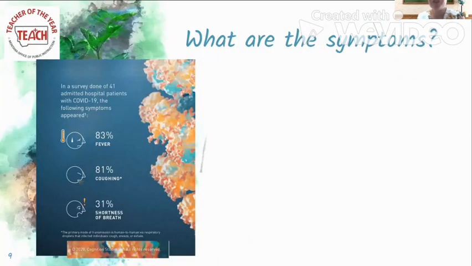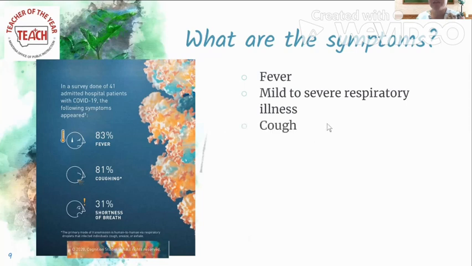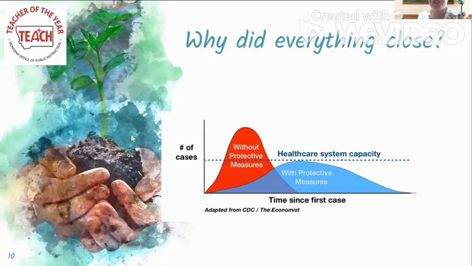So here's another question, what are the symptoms? The symptoms are fever, mild to severe respiratory illness, coughing, difficulty breathing, and most people who have this disease have fever. So we see a lot of people with fever and coughing mostly. Another question you might ask is, why did everything close?